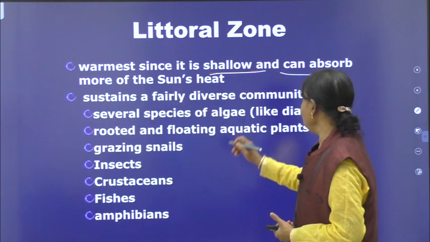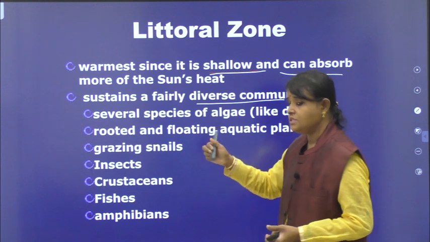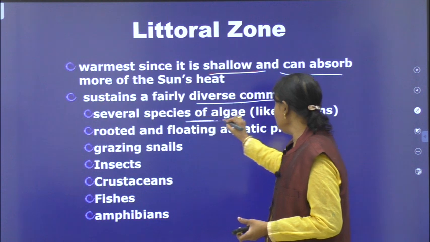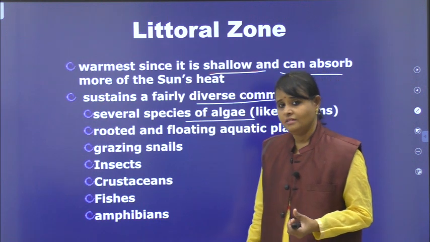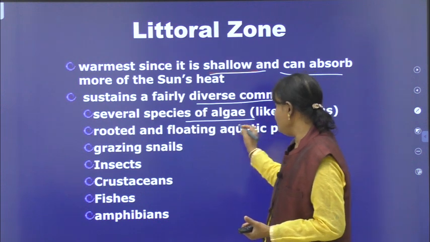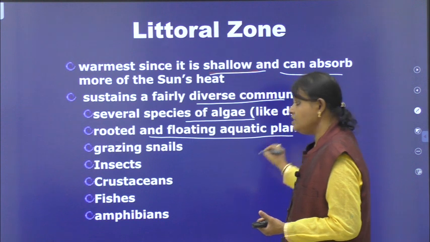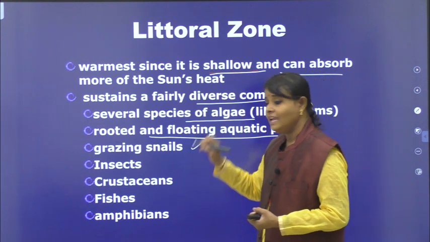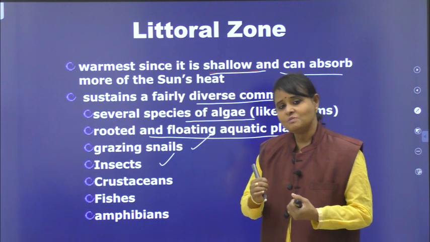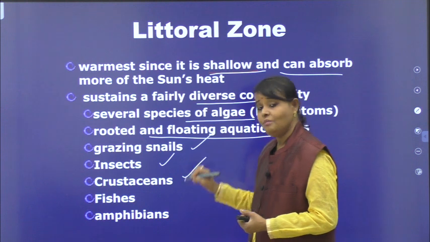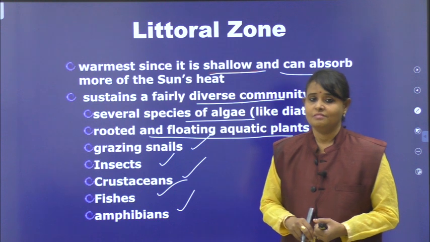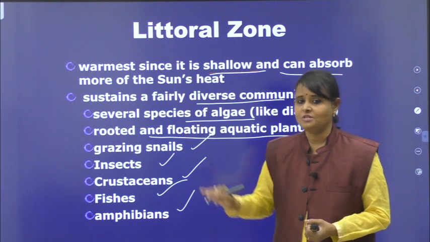Sustains a fairly diverse community. See what are the species present in this particular zone. There are several species of algae. I told you very clearly many times about algae, diatoms, rooted and floating aquatic plants, snails, insects, crustaceans, means small shell organisms. You can give example prawn, fishes, amphibians. You can give 2 or 3 examples.